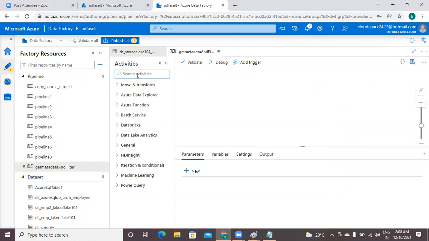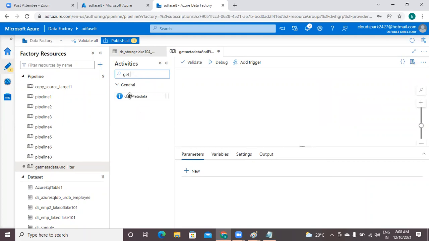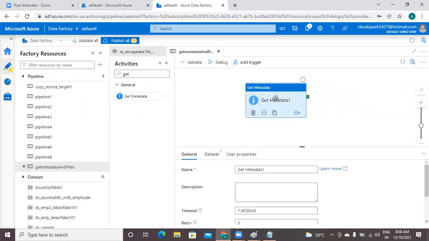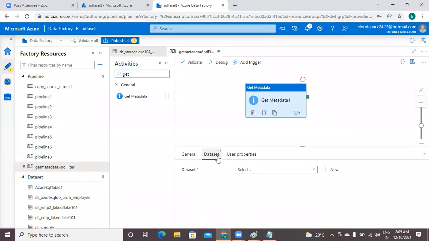I'm going to drag the activity called get metadata. Here, only one thing you have to configure, that is the data set. I'm just choosing this. What is your input data set, sir?